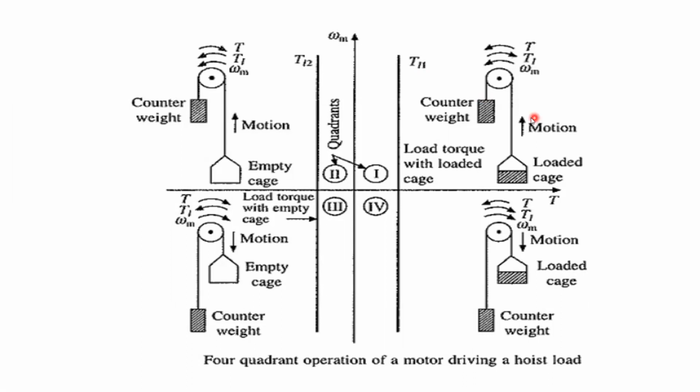Yes, ma'am. It's clear. Just listen, see this arrow. This arrow is towards the upward direction. That means here the work is that we have to pull the rope towards the upward direction. That means the loaded cage must be pulled upward. And whenever you are doing this, what happens to this cage and what happens to this counterweight? You are pulling the rope in this situation. This counterweight is going to move towards the downward direction.